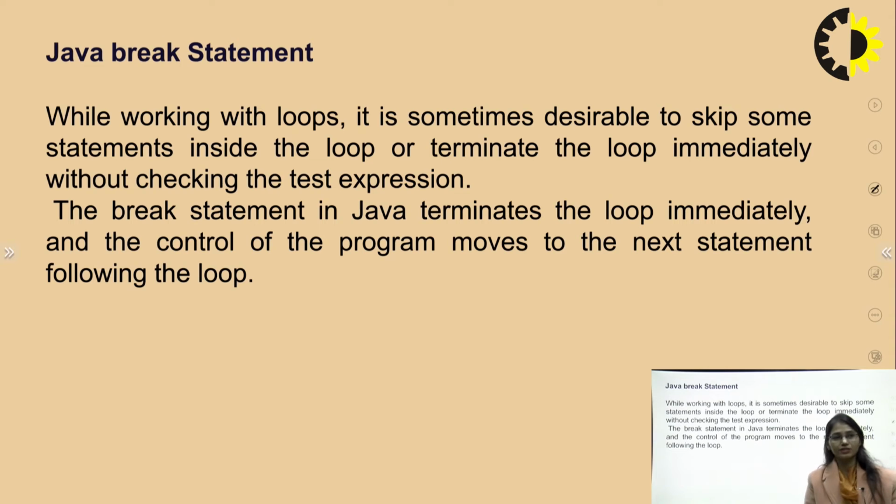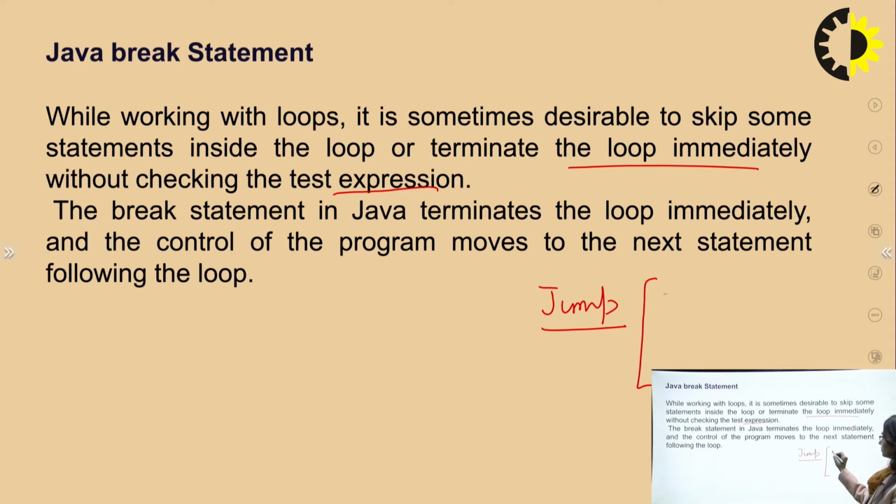Moving toward the next, which is the Java break statement. While working with loops, it is sometimes desirable to skip some statements inside the loop or terminate the loop immediately without checking the test expression. So whenever there is a situation to skip the rest of the code when some particular condition holds, we can jump over that situation. Suppose there are lines of code in some for loop and we have put them inside an if condition. If this particular condition is met, then the whole execution of the code will terminate towards the end.